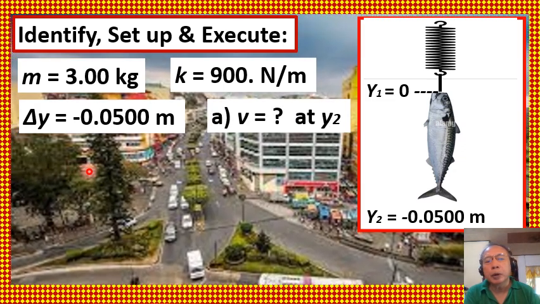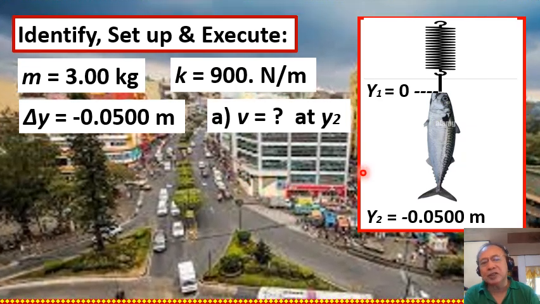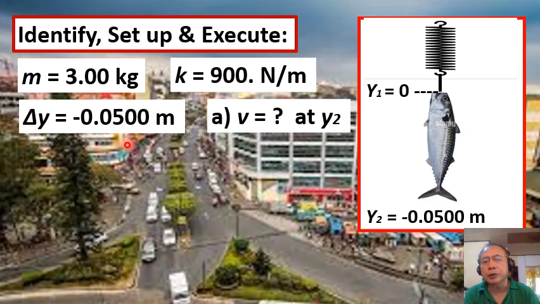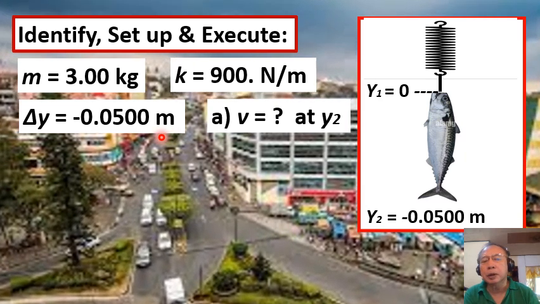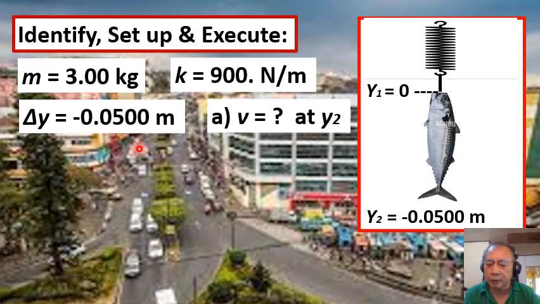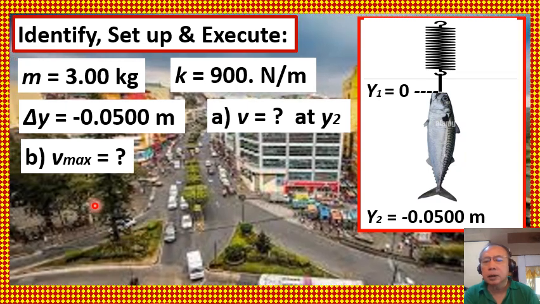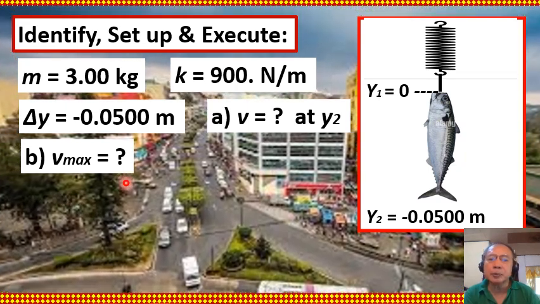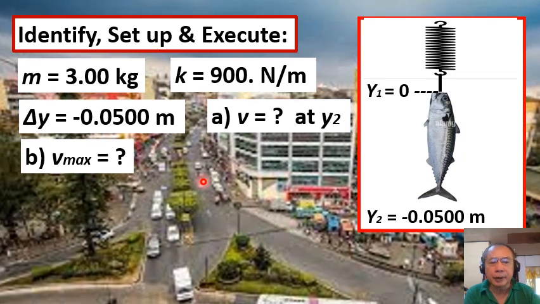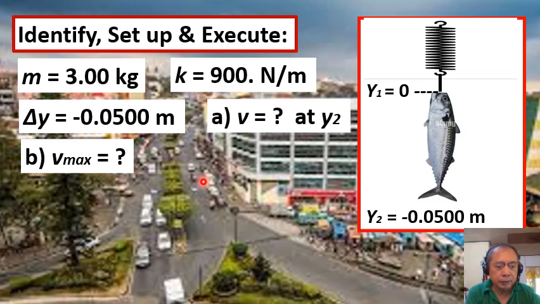We take note that the change in the vertical displacement, delta y, is equal to negative 0.0500 meter minus 0. That's why it's indicated here with a negative sign. And in question letter B, we are asked to determine the maximum speed of the fish as it descends.